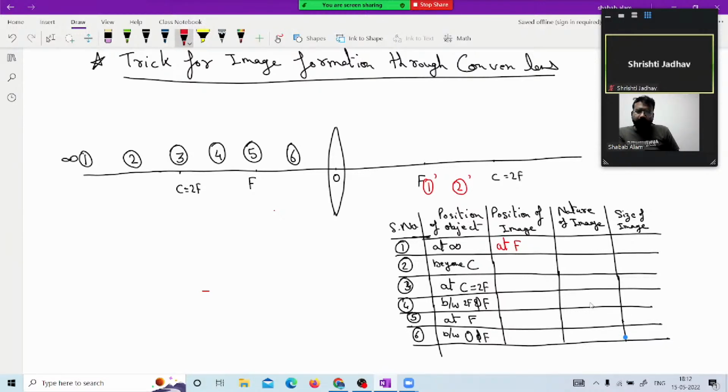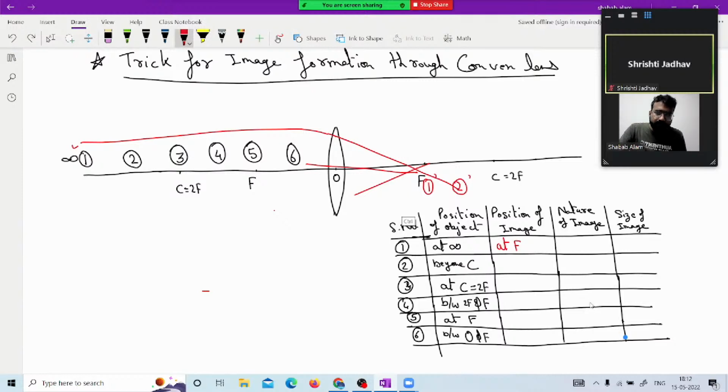And as we know, when we were talking about 1, the real rays were refracted and they were cutting. The real rays are cutting. So in that case, what will happen when the real refracted rays are cutting? The image formed will always be real. So nature of image is real, and the upward rays from the principal axis are coming down, and the downward rays are going up. So you have to write real and inverted. Size of image, point size.